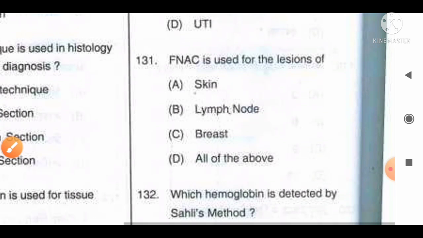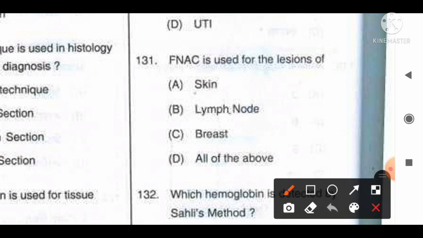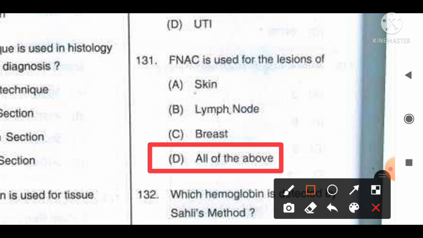The next question, number 131. FNAC is used for the lesions of option A, skin, B, lymph nodes, C, breast, D, all of the above. All of you should know it is used for all of the above, that is skin, lymph nodes, breast and any tumors. So option D, all of the above, is the correct answer for this question, for which FNAC, fine needle aspiration cytology, is used.